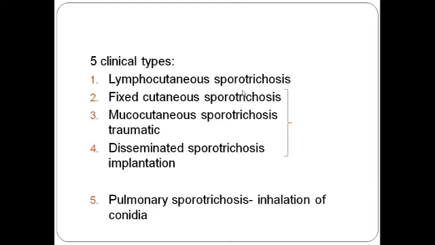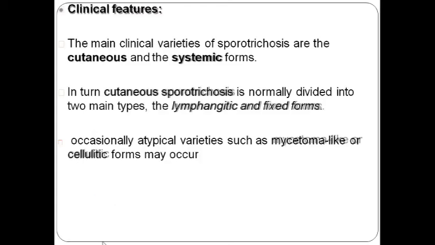And one more entity, usually seen in old age patients, cancer patients and HIV patients, is pulmonary sporotrichosis because of the inhalation of the conidia. So sporotrichosis as such is not caused by conidia inhalation, but pulmonary sporotrichosis is usually caused by direct inhalation of the conidial spores.